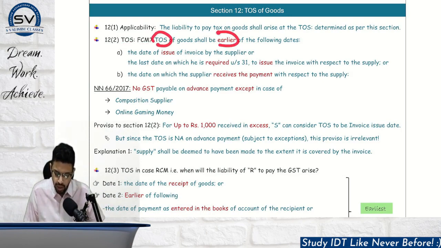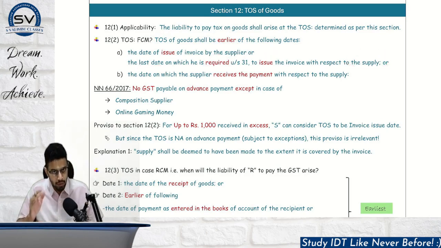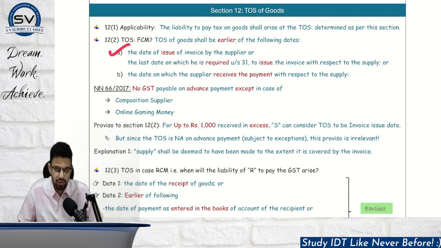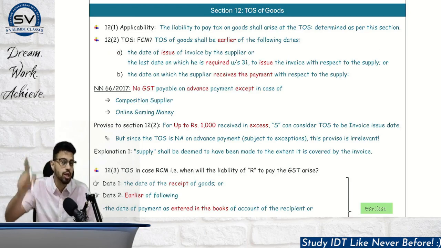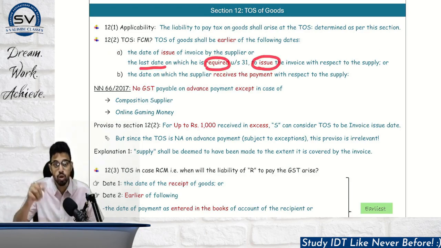Time of supply shall be the earlier of 2 dates. Date number 1, the date of issue of invoice by the supplier, or the last date on which he is required to issue the invoice with respect to that supply. So if he issues the invoice within time as per section number 31, then that date will be taken. If he does not issue the invoice within time, then we have to take the last date till which the invoice should have been issued.